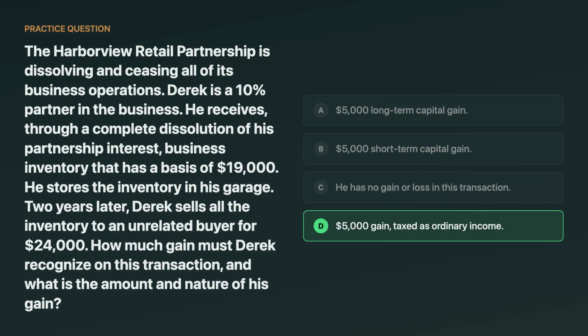He recognizes a $5,000 gain, and it's taxed as ordinary income. Inventory is a hot asset, so selling it produces ordinary income, not capital gain, even after 2 years. The tempting wrong answer is long-term capital gain, because the holding period feels long, but inventory character overrides that.